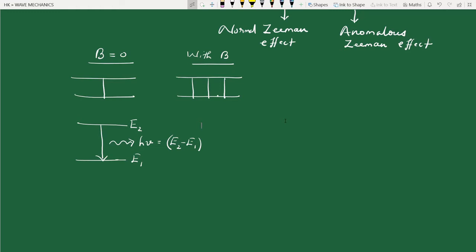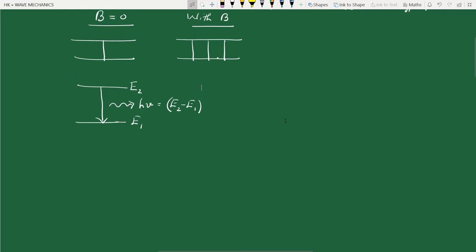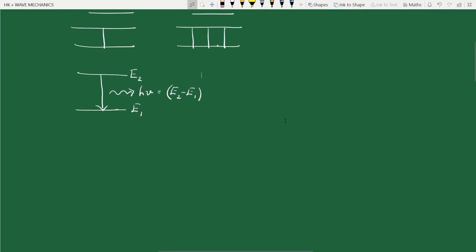But let us try to calculate the difference between the spectral lines in a particular magnetic field. So let us briefly recall the expression for the orbital magnetic dipole moment of the electron. During the orbital motion, the electron completes a circular current loop. The magnetic dipole moment of this current loop is current into area.